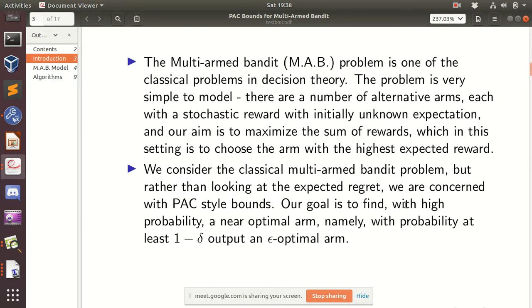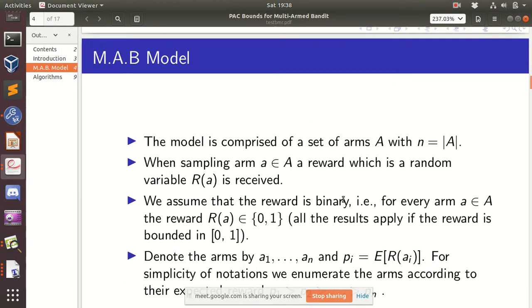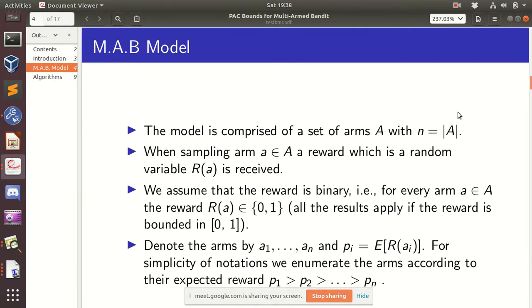So the goal is to find a near optimal arm with high probability. We'll define all this. We want to find an arm which is very close to the best possible arm, by which I mean the arm which has the highest expectation. We can find a very near arm with probability at least 1 minus delta. I'll take you through the proper notation.